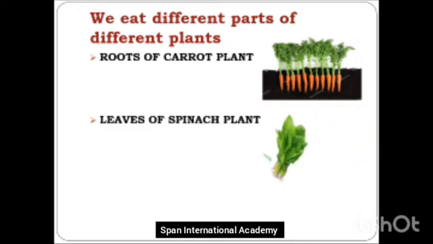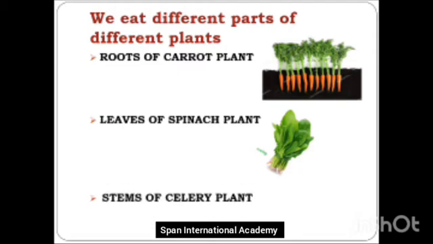Look at the picture carefully. We eat the leaves, don't we? Or do we eat the roots of a spinach plant? No, we eat the leaves. So we eat the leaves of a spinach plant. Now which other plant can you all tell me that we eat the leaves of? Yes, fenugreek, it's methi. What else? Mint, pudina. Yes, there's pudina at home. Yes, those are the leaves that we eat.